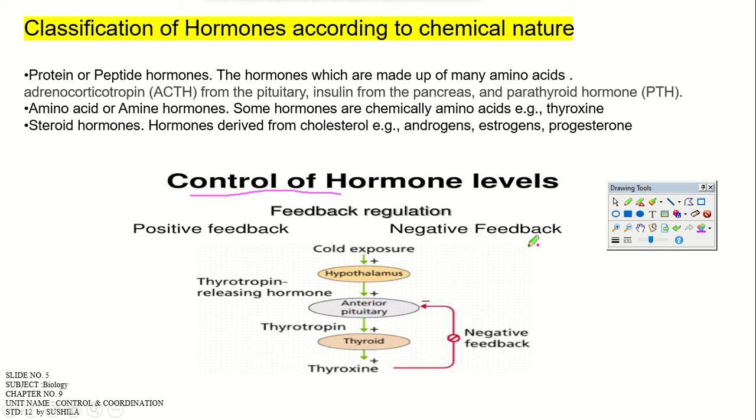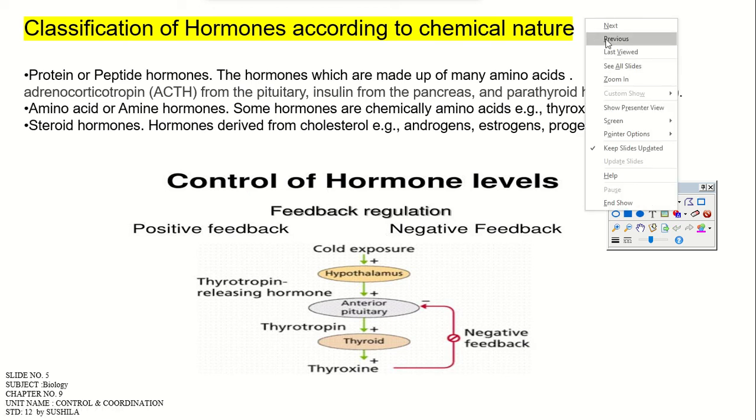That is a positive feedback. If sometimes the body feels it should stop, then that is a negative feedback, right? You should keep it in mind and try to correlate these hormonal actions while discussing the hormonal action of particular glands in this chapter, right?